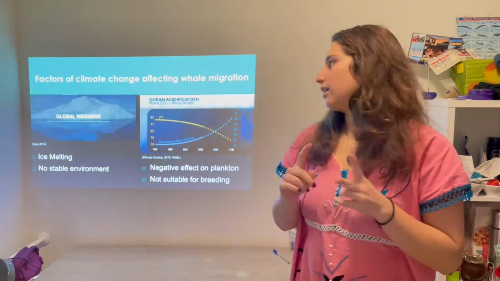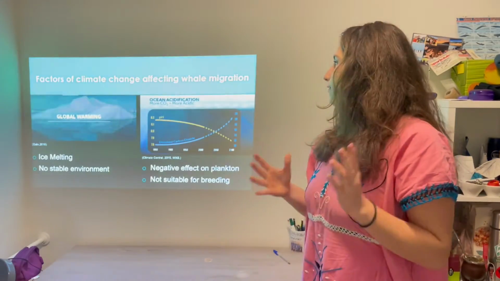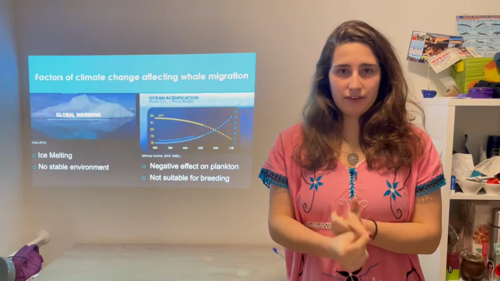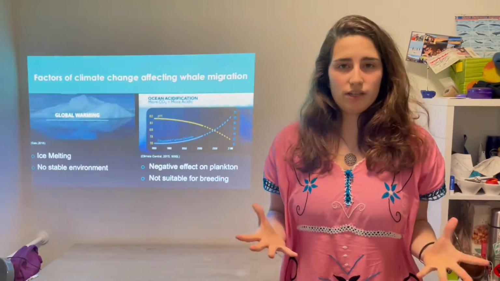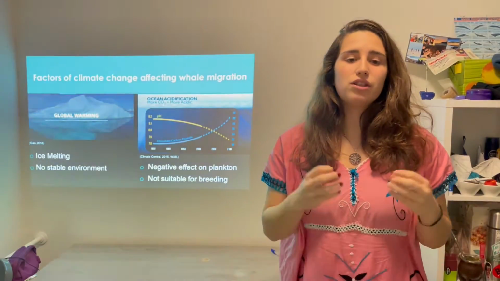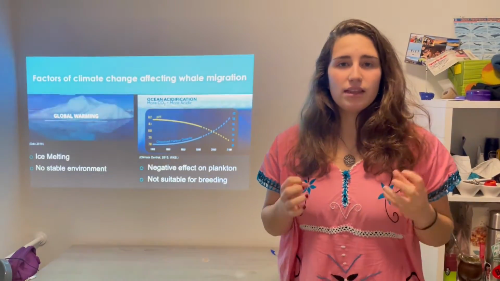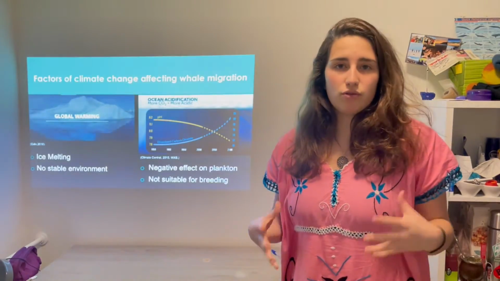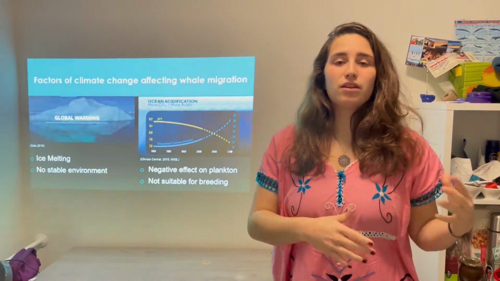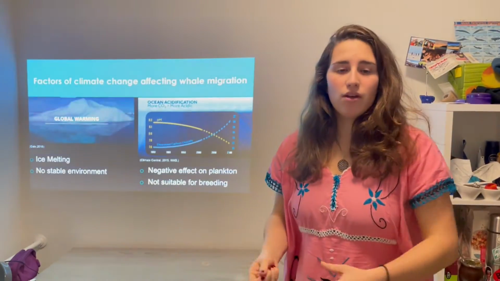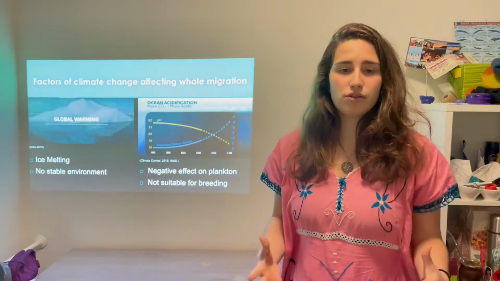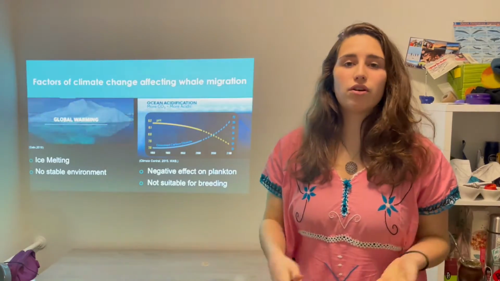The two factors of climate change that affect whale migration are global warming and ocean acidification. Global warming causes ice to melt, so when the ice melts, there is not a suitable environment for plankton. This means that plankton moves around to find more resources in other colder waters. Krill moves along with the plankton, so whales also move along with the krill in order to find resources to get energy to migrate.